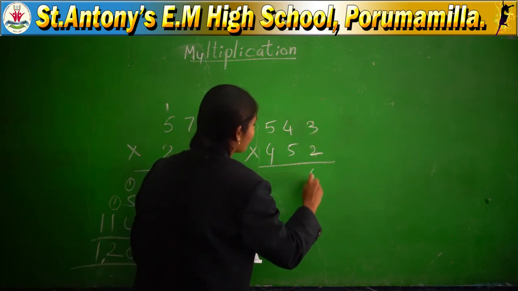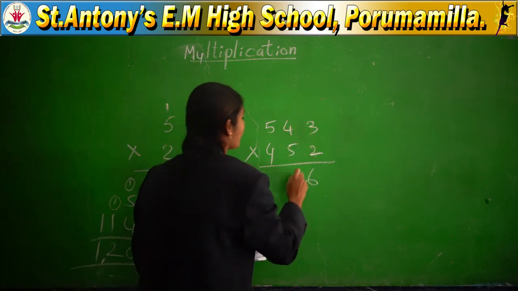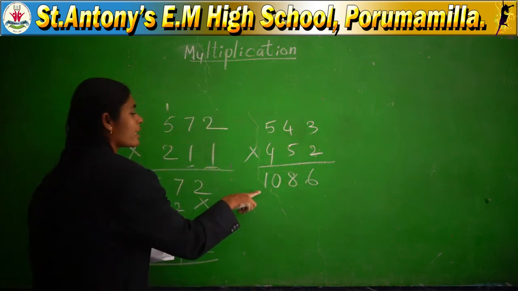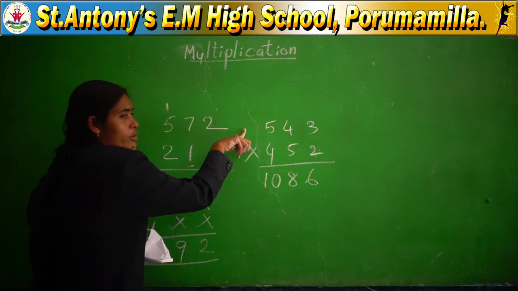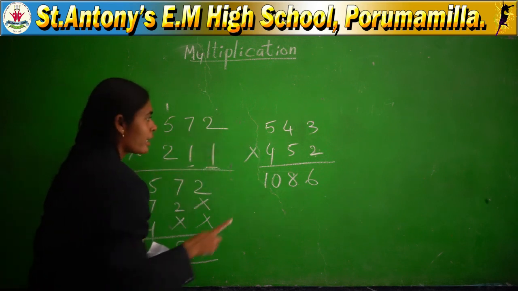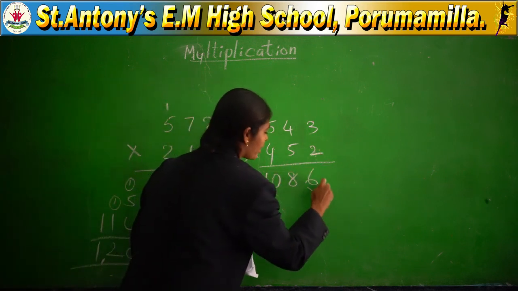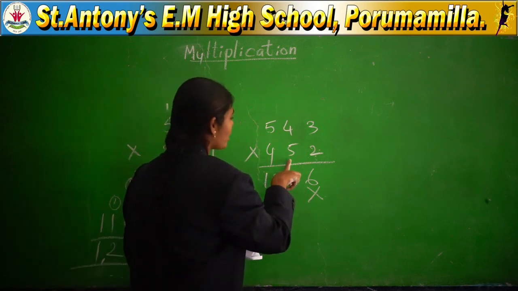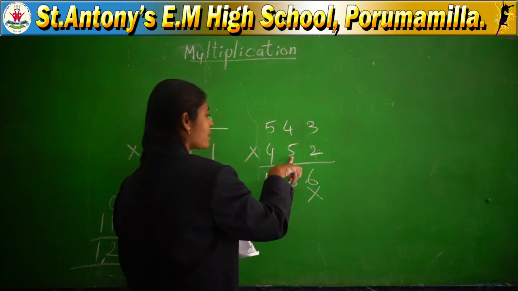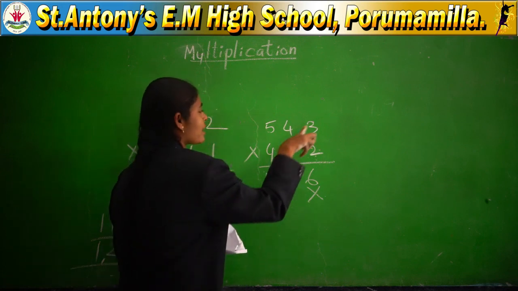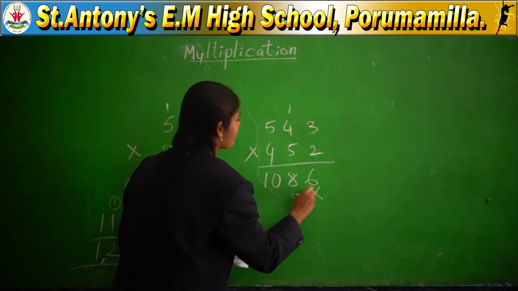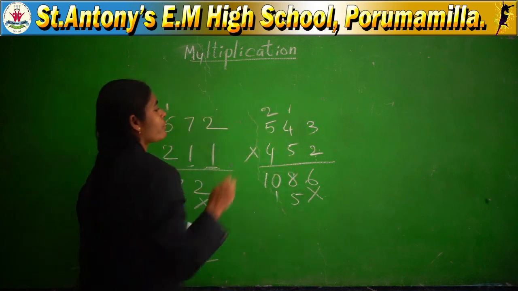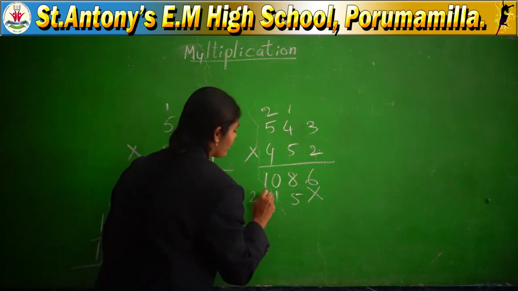2 3s are 6, 2 4s are 8, 2 5s are 10. You can write 10 directly, even though it is 2 digits. Why? Because there is no other number after finishing 5. With one digit completed, in the ones place you have to strike out. Next, come to the next digit, 5, the tens place digit. 5 3s are 15. 5 4s are 20 plus 1, 21. 5 5s are 25 plus 2, 27.